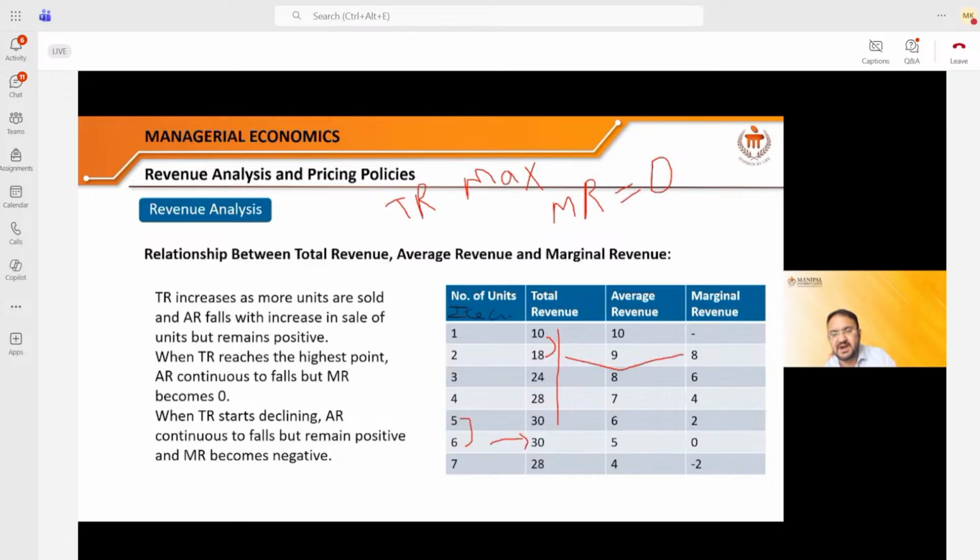Perhaps there is no demand for the product or whatever may be the reason that after that, if you sell more, there are more losses. There is no benefit, so the revenue is decreased. So it has come to a conclusion that at this point I must stop. That is a simple logic you need to adopt. Therefore, at this point, marginal revenue is zero. If I make the diagram, total revenue goes like this, it is maximum at a point where the marginal revenue is zero. This is the marginal revenue curve and this is the total revenue curve.